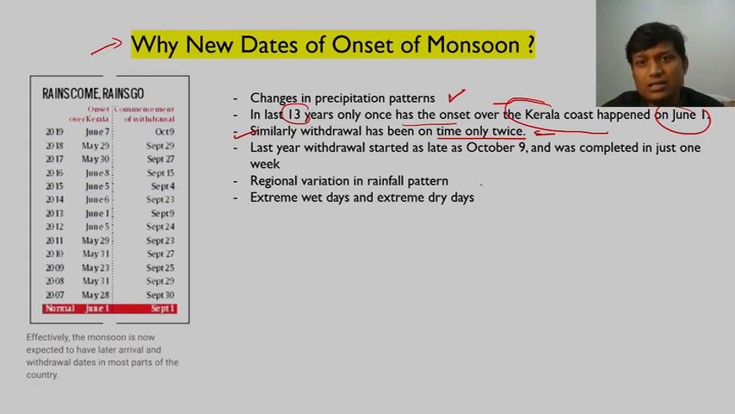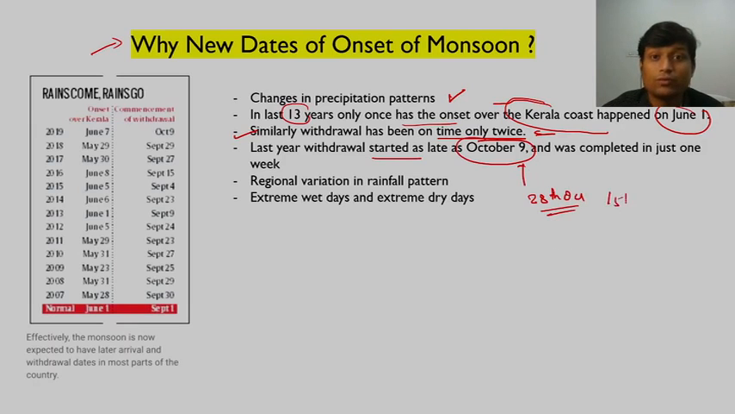And last year withdrawal started as late as October 29. Even this year, withdrawal only happened on 28th of October. As per the new parameters, we are considering withdrawal to be on 15th October, and actual withdrawal this year was on, sorry, there are a lot of crackers. Withdrawal took place on 28th of October.